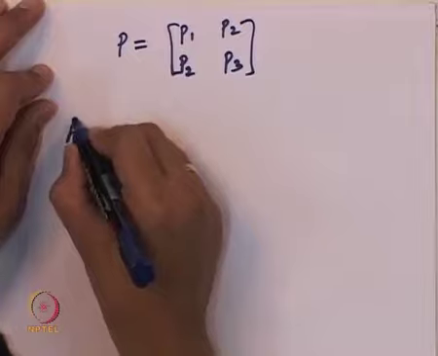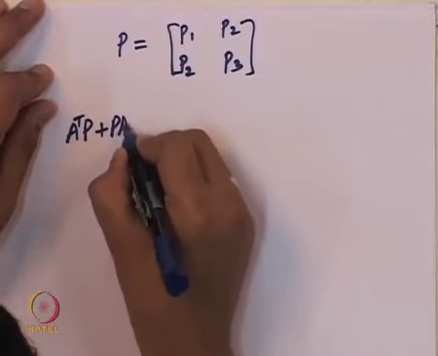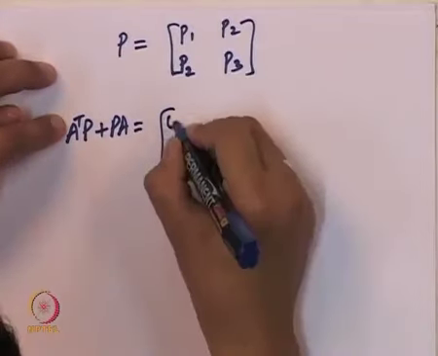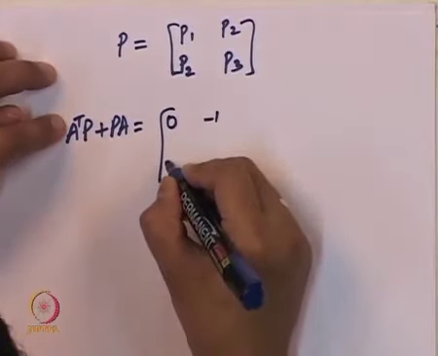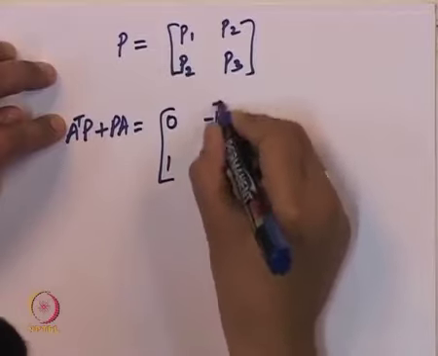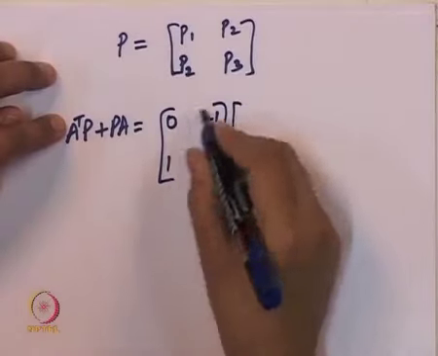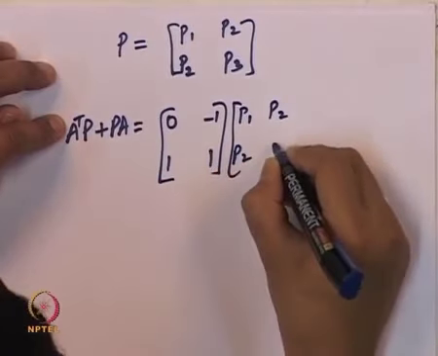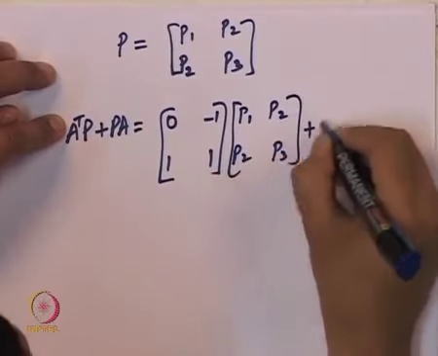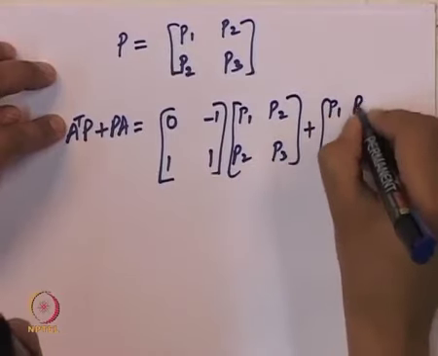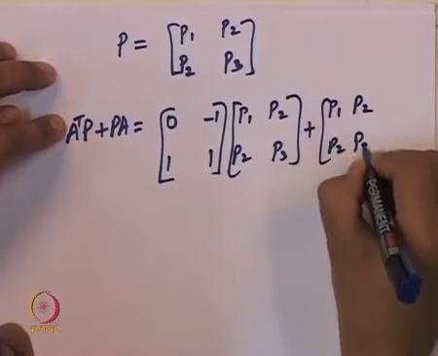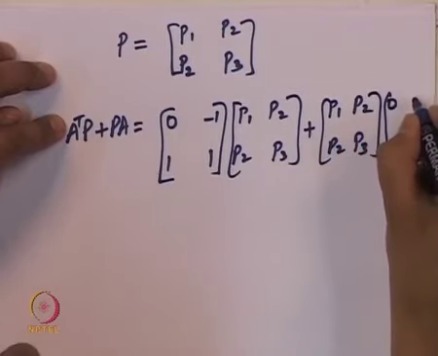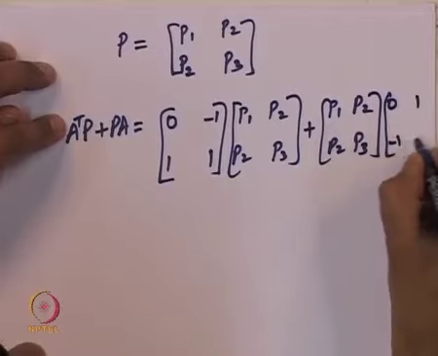So when we do A transpose P plus PA, we get this to be equal to A transpose times P1, P2, P2, P3, plus the same matrix P1, P2, P2, P3 times A, which was equal to 0, 1, minus 1, minus 1.